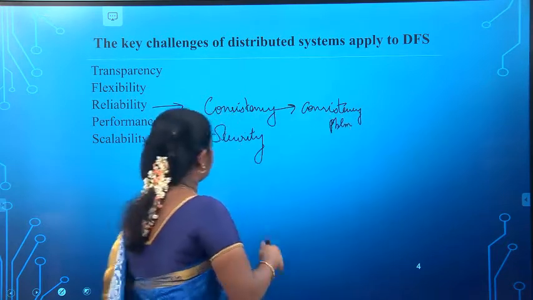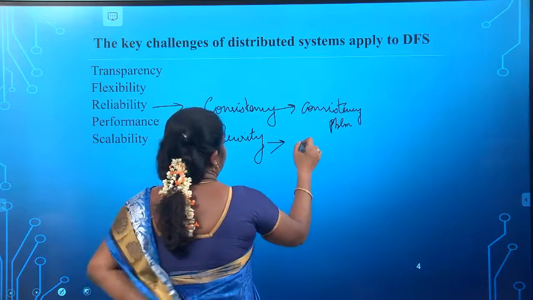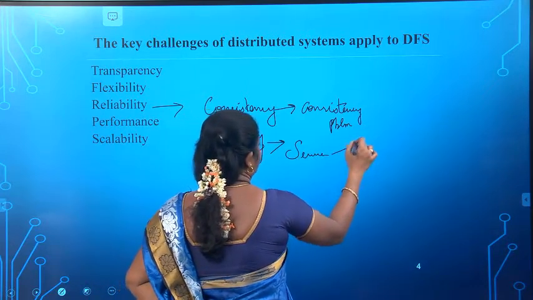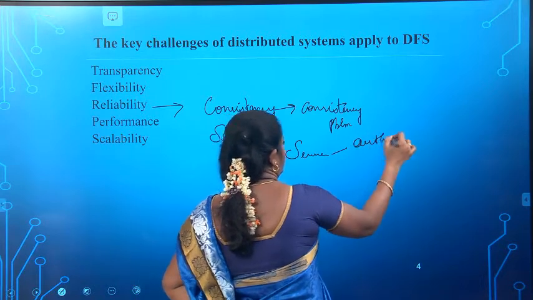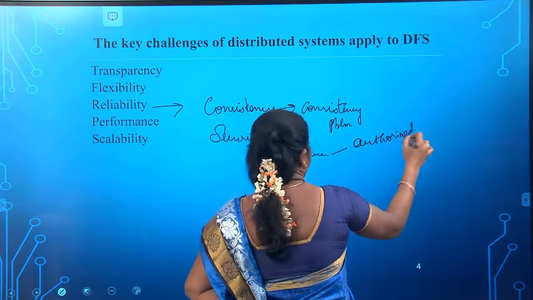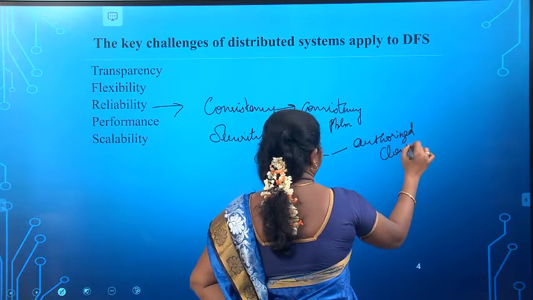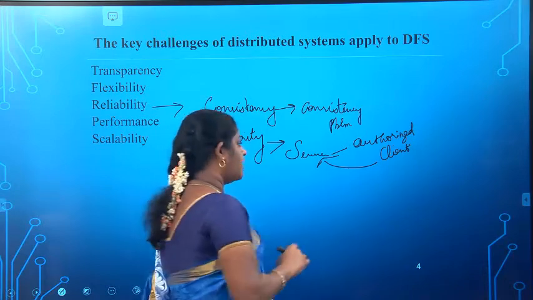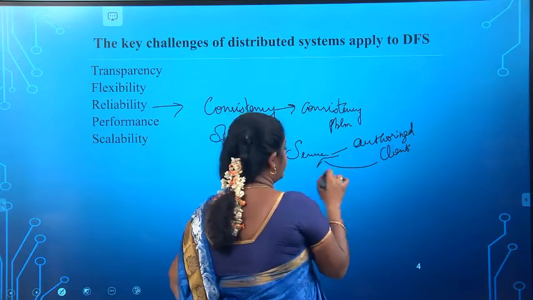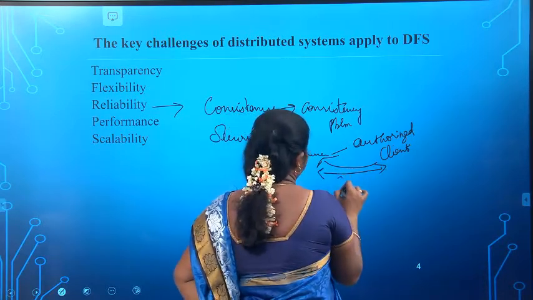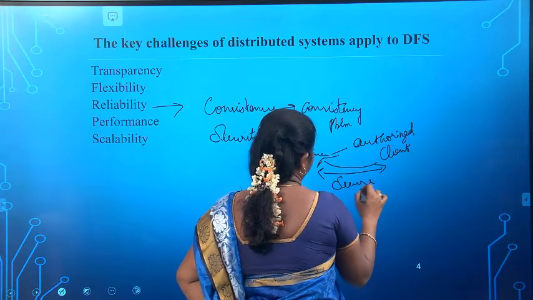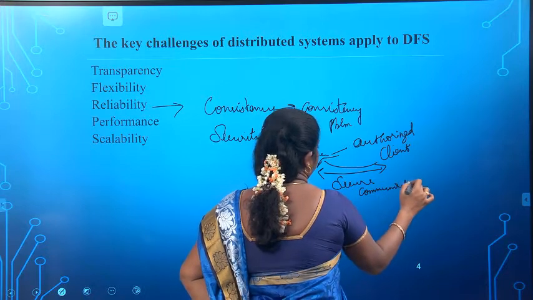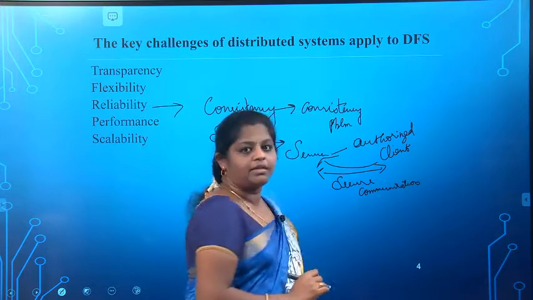So the key challenge here is that the server should check whether the client is an authorized client or not. Even for an authorized client allowed to access the files from the server, the communication channel should be checked for security. That comes under security.